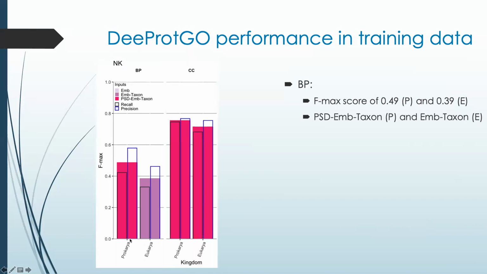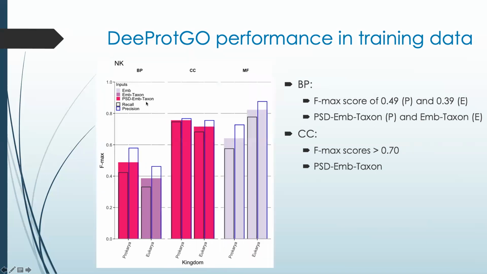When predicting cellular component annotations, the Fmax scores reached by DeepGo were higher than 0.70 for eukarya and prokarya models. Even more, as is indicated by the dark pink color of these bars, integrating all input data led to achieving the best performance in both models defined by the taxonomic kingdoms.